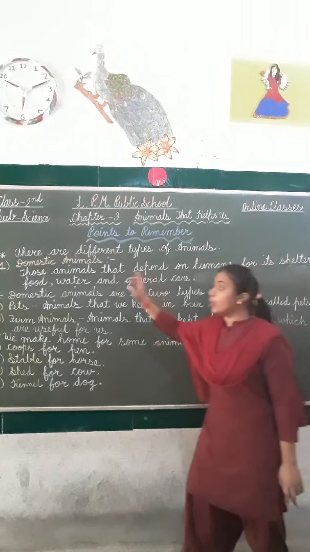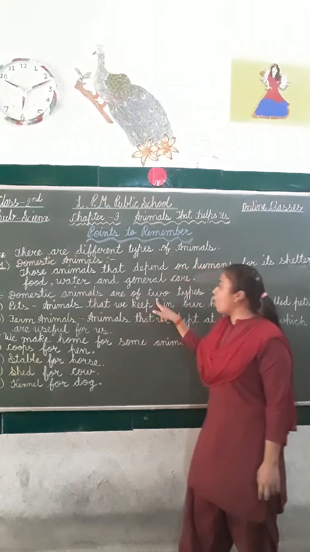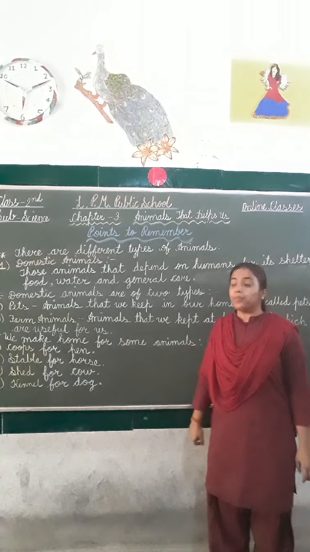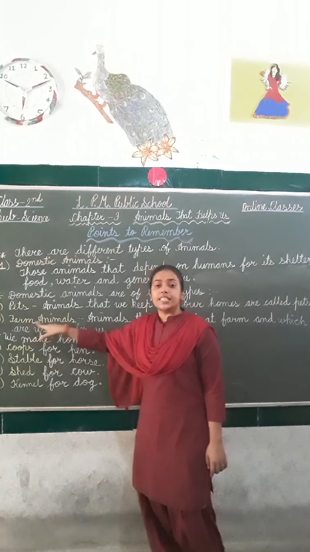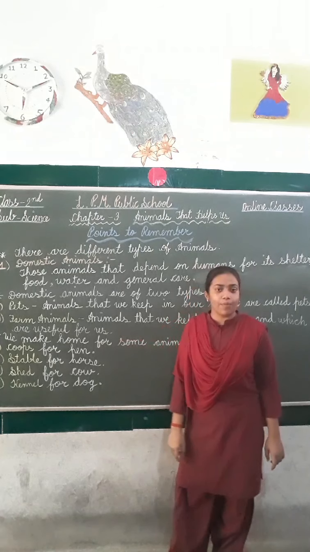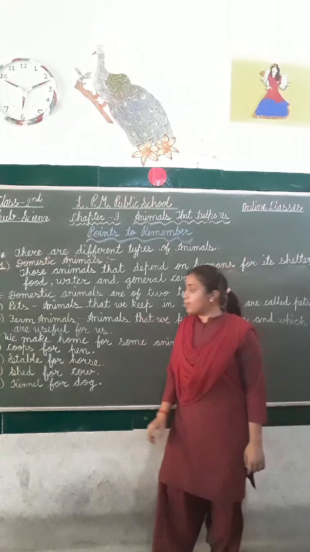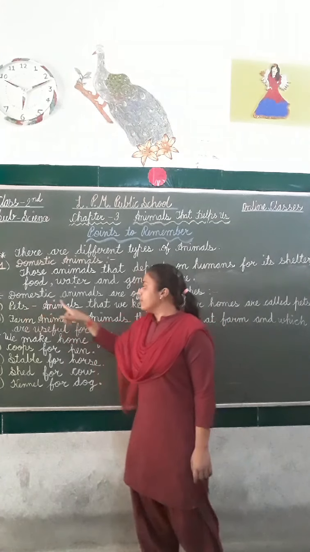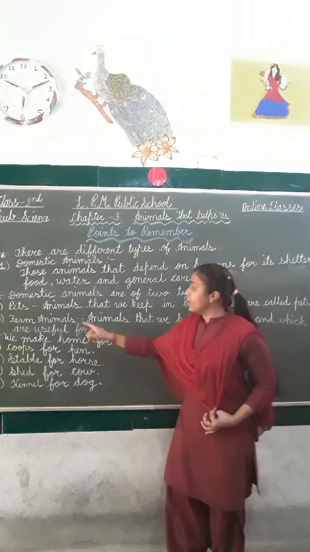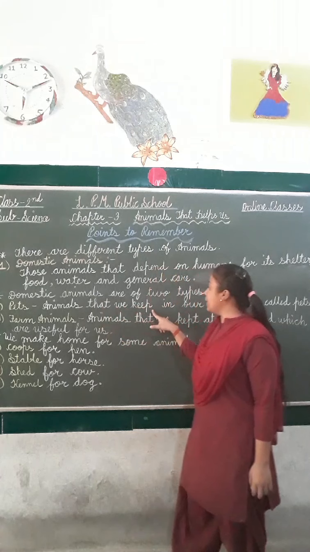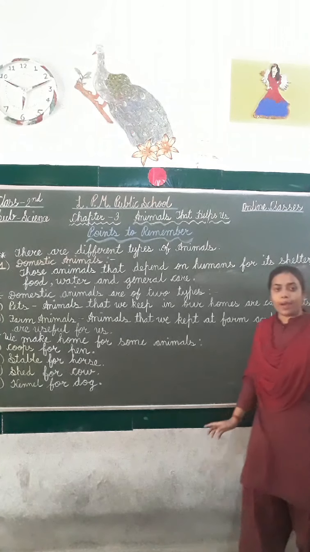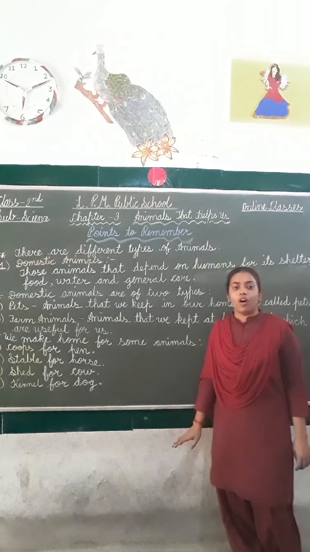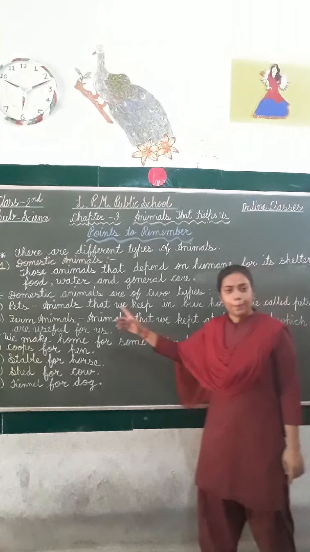Now students, domestic animals are of two types. The first one is pets and the second one is farm animals. Let's discuss the types of domestic animals. Pets. Students, do you know about pets? Animals that we keep in our homes are called pets. For example, rabbit, cat, dog are examples of pets.